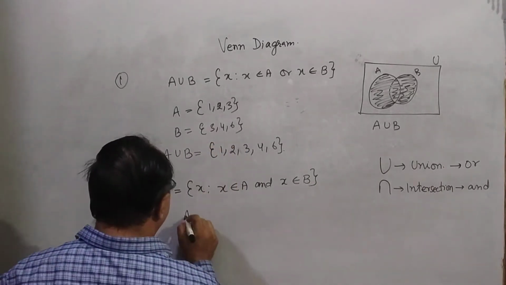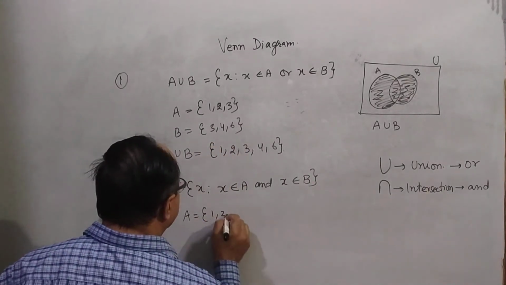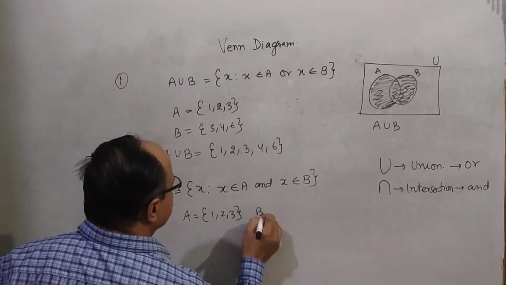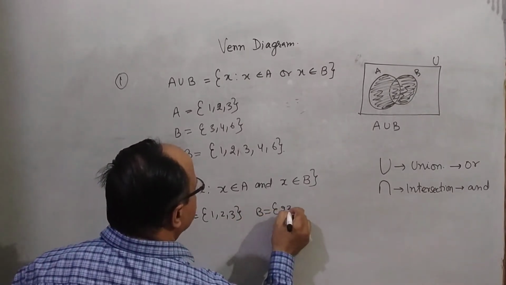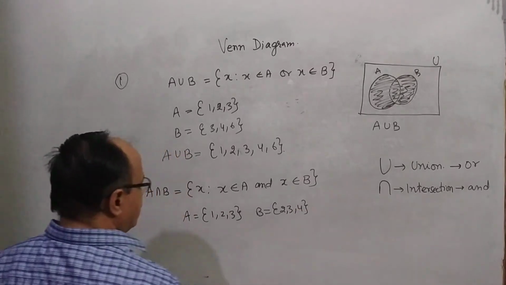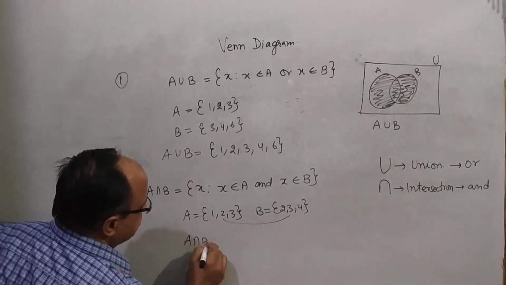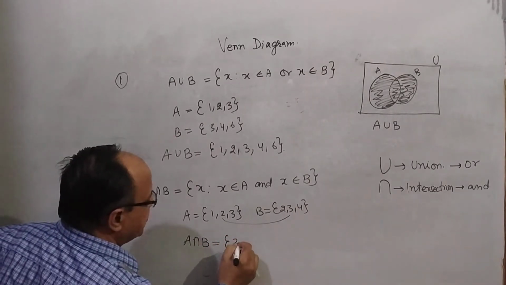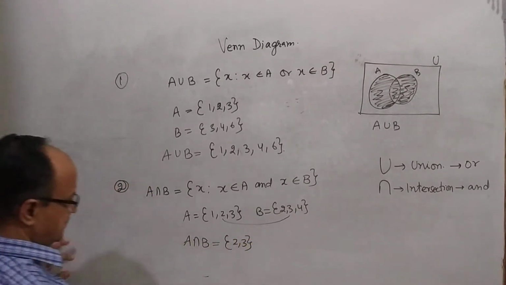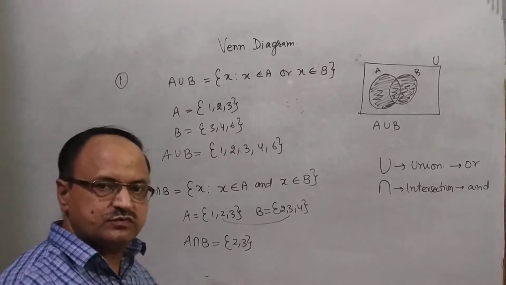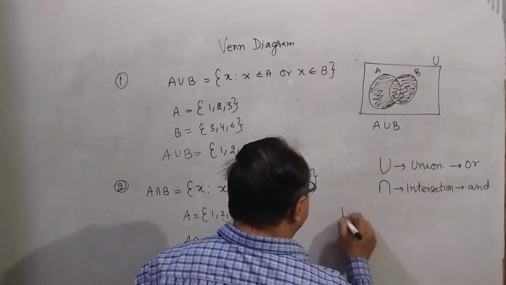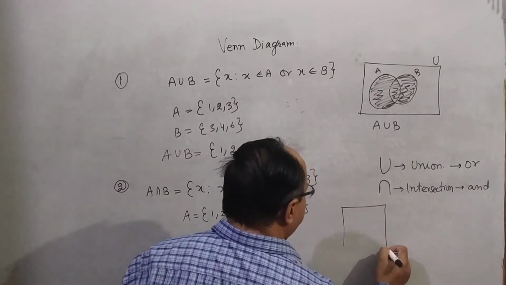Now can you tell me, for example, set A is equal to 1, 2, 3 and set B is equal to 2, 3, 4. Now can you tell me the common elements of both? A intersection B, common elements are 2, 3. So this is the intersection of both sets A and B, and the Venn diagram of intersection.